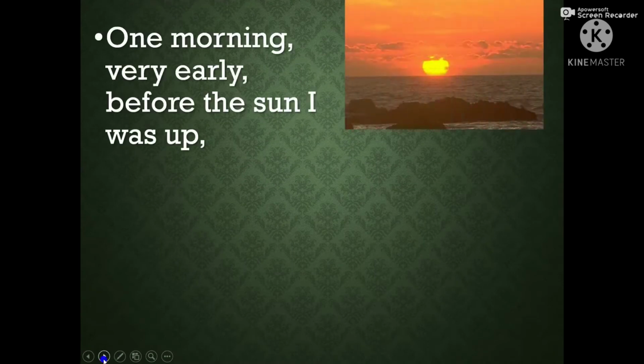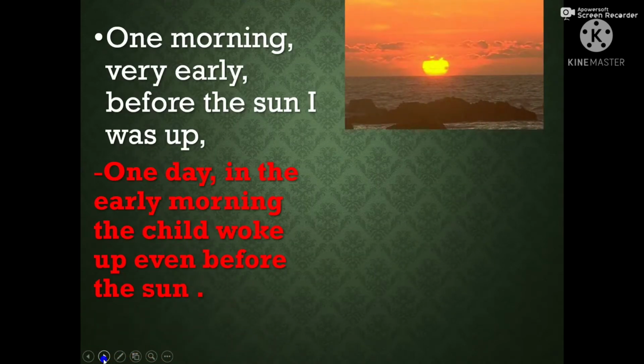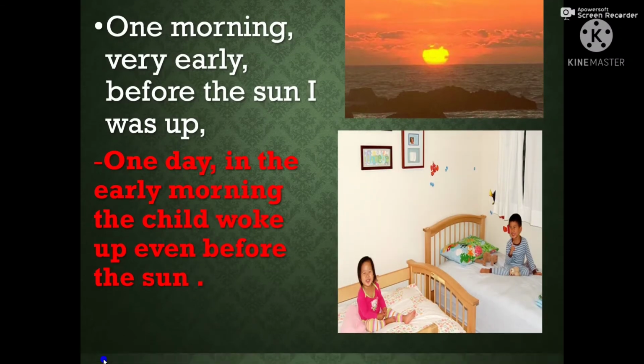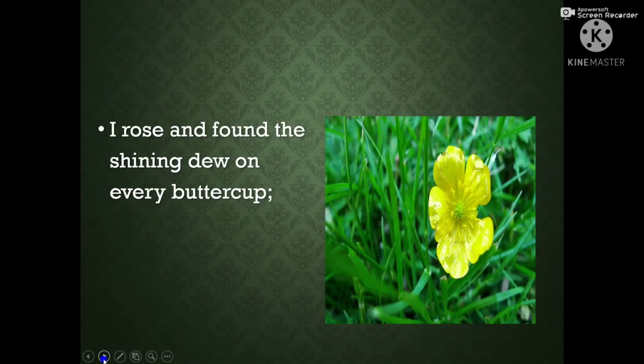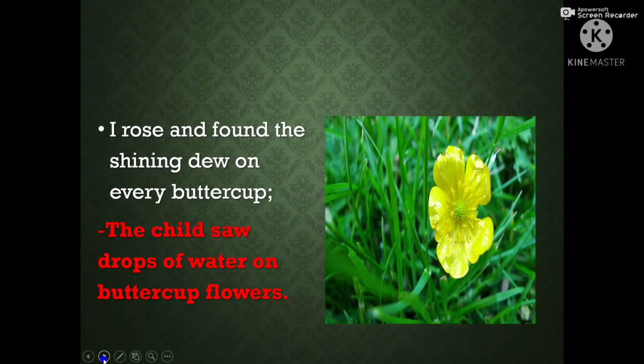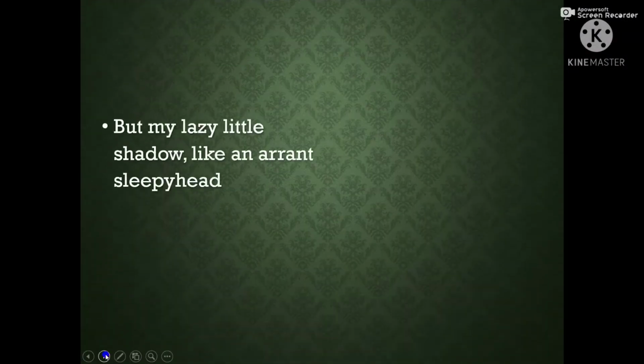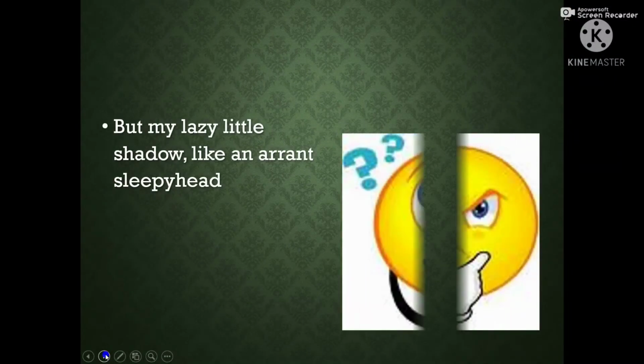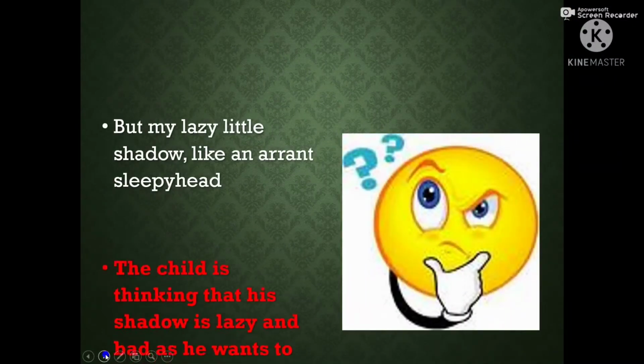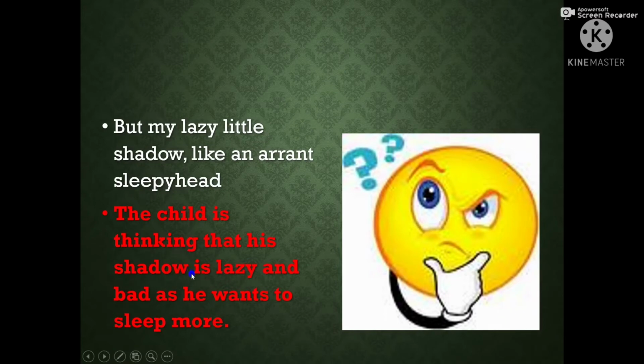Next, one morning very early, before the sun I was up. One day in the early morning, the child woke up even before the sun. Next, I rose and found the shining dew on every buttercup. The child saw drops of water, called dew, on every buttercup. Buttercup means a yellow colored flower. But my lazy little shadow, like an errant sleepy head. That means here the child is thinking that his shadow is lazy and bad as he wants to sleep more.